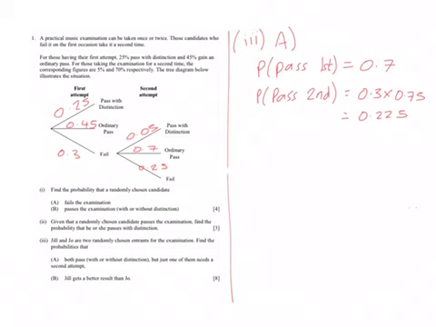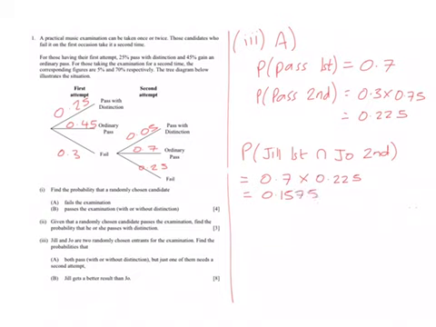Now, let's think about the probability that Jill passes first and Joe passes second. Okay, so that is going to be equal to 0.7 multiplied by 0.225, which is quite simply, when you put that in your calculator, 0.1575.